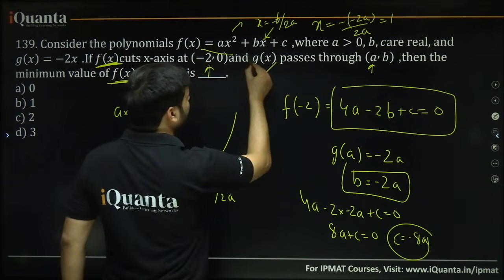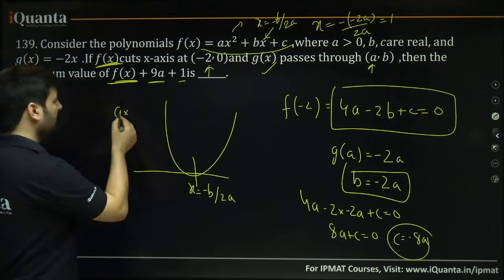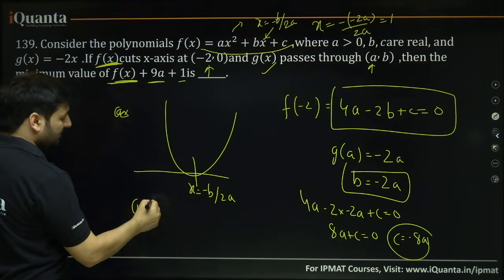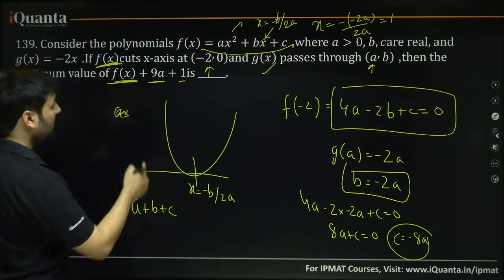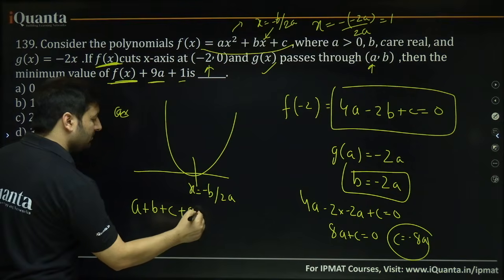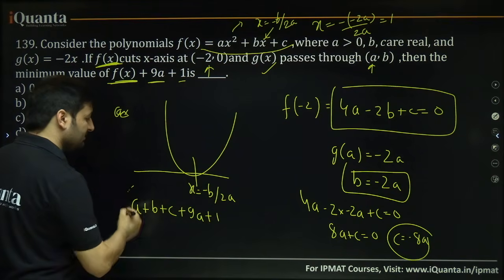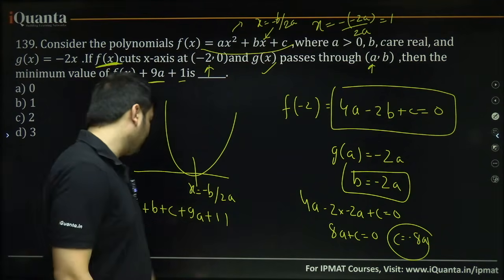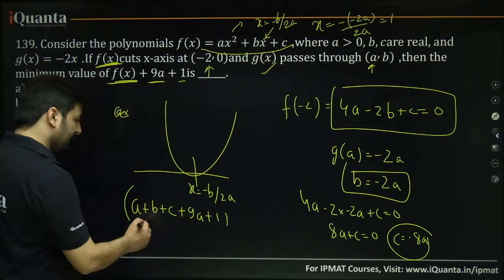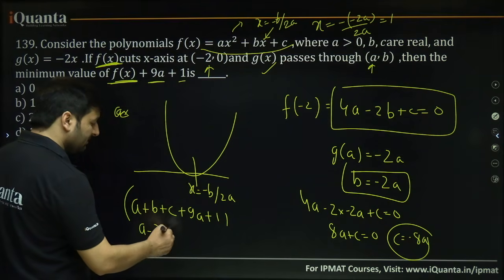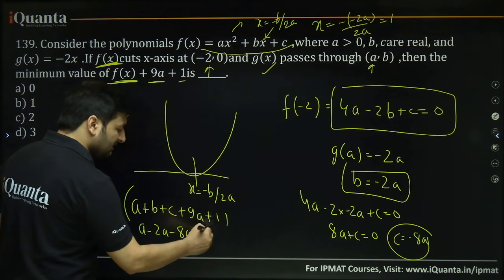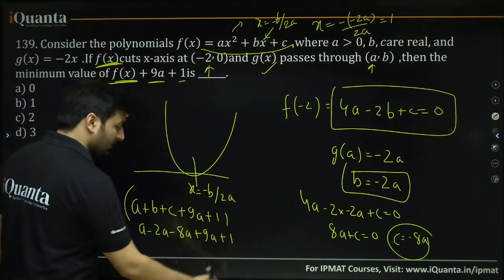So what is the minimum value of this function? The minimum value of this function will be at x equal to 1. Put x equal to 1 here, it will be a plus b plus c, plus 9a plus 1. I need the minimum value of this. Let's convert everything in terms of a. a is a only, b is minus 2a, c is minus 8a, plus 9a plus 1.